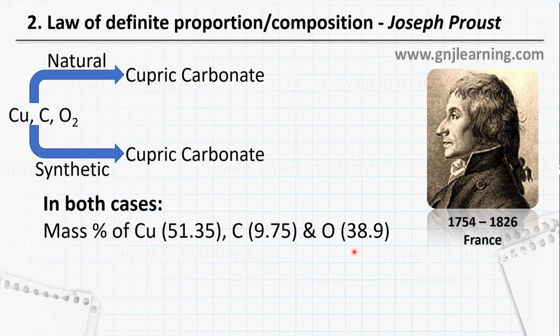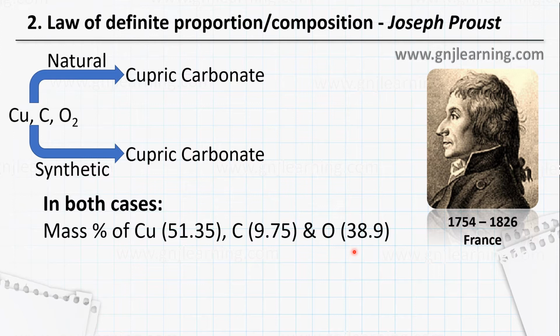And today we know that, for example, carbon dioxide can come from various sources: our respiration, pollution, lightning, fire. All these things produce carbon dioxide, regardless of the source. Carbon dioxide always has carbon and oxygen in a fixed mass.